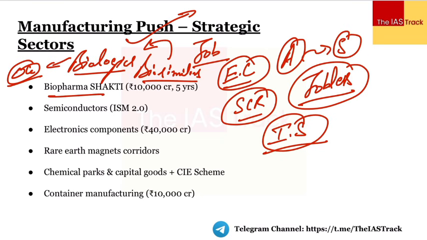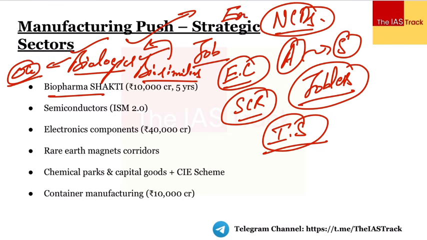So therefore, government is now in the process of focusing upon the biologics and biosimilars, and primarily the reason government has given is that we are witnessing a rise in the non-communicable diseases, and therefore we need adequate investments in this particular domain so as to make India a global hub for biologics and biosimilars. ठीक है, significance क्या होगा कि भाई we'll be able to focus upon the health security, we'll be able to focus upon making sure that we have high value manufacturing in the country, and we'll also be able to export. If we give adequate emphasis to these biologics and biosimilars, we'll be able to export these commodities also.